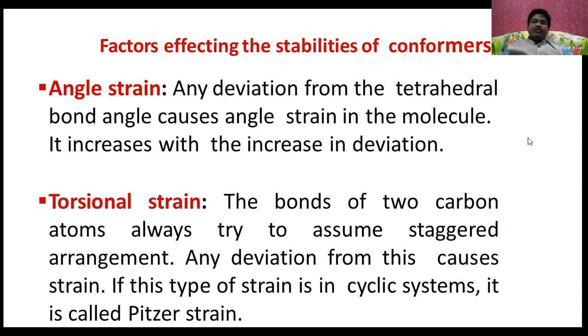The next one is torsional strain. The bonds of 2 carbon atoms always try to assume a staggered arrangement. In the previous session, we discussed what staggered and eclipsed are. In most cases, in general, staggered conformers are more stable than any other conformation. That's why they always tend to assume staggered conformation. Any deviation from this causes strain. If this type of strain is in cyclic systems, it is called Pitzer strain, that is, torsional strain or Pitzer strain.